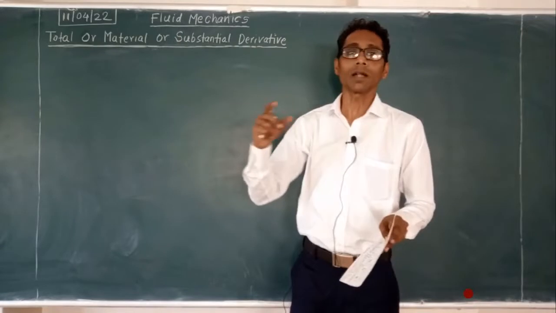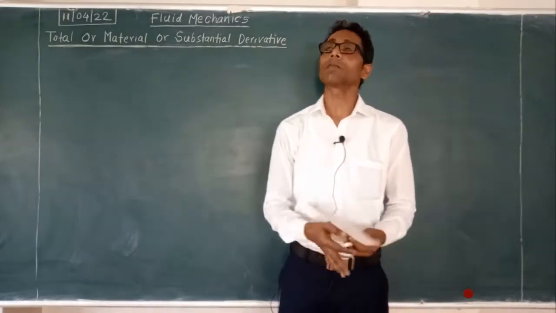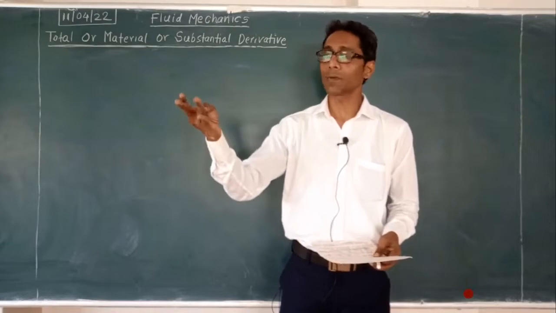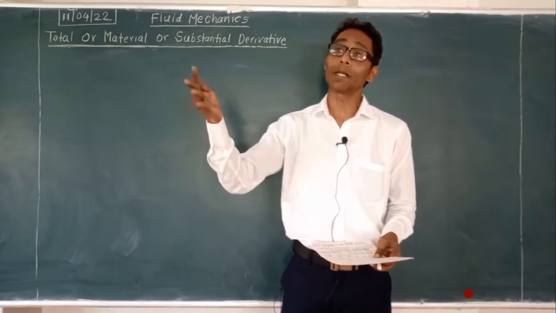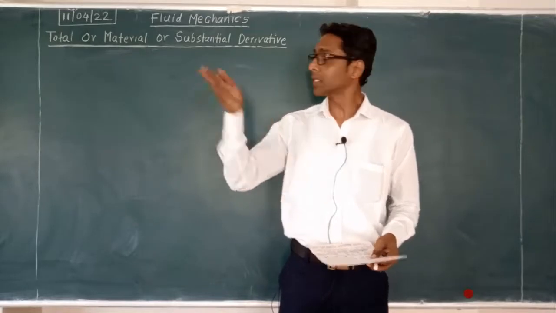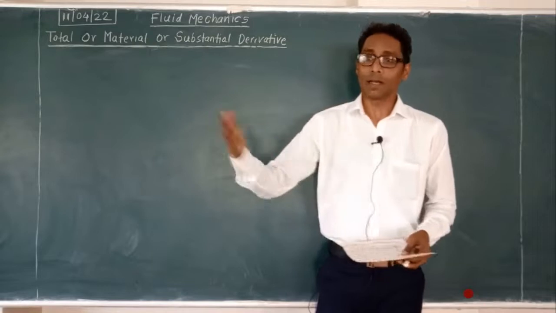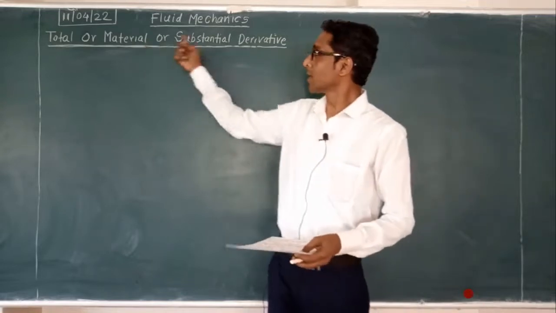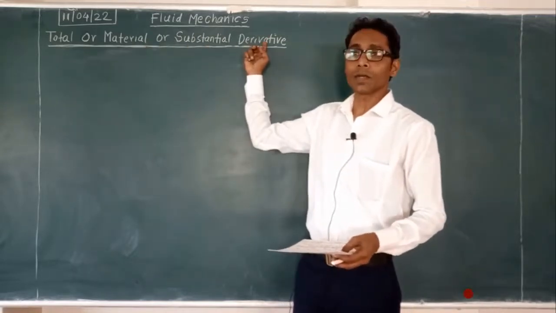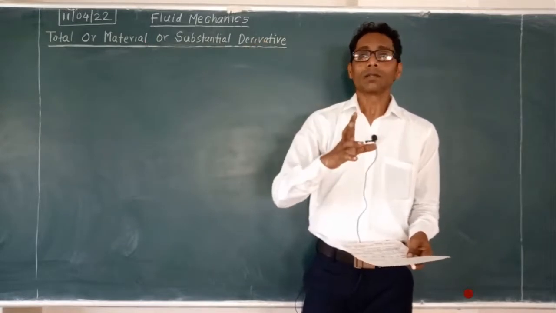Material derivative means we are taking the change in the properties, maybe velocity, pressure, density or temperature. All these are properties of the fluid, and the fluid is considered here as a material. That is why it is the material derivative.